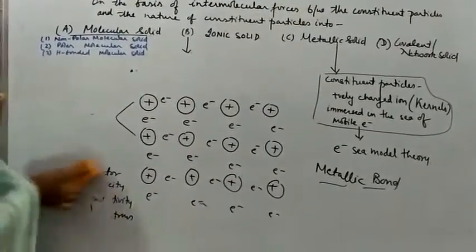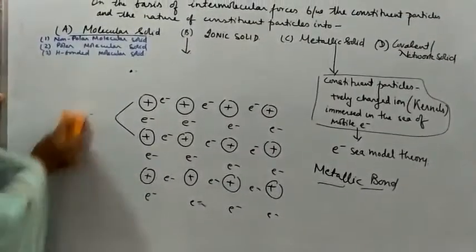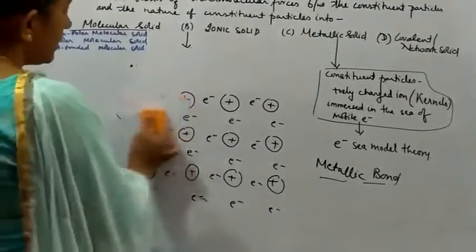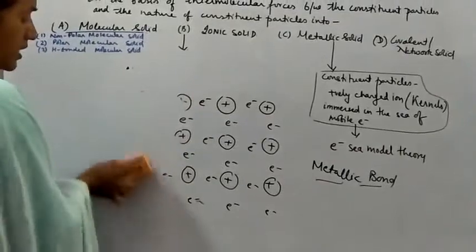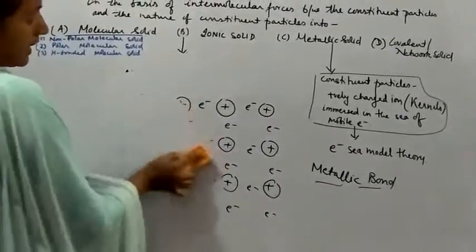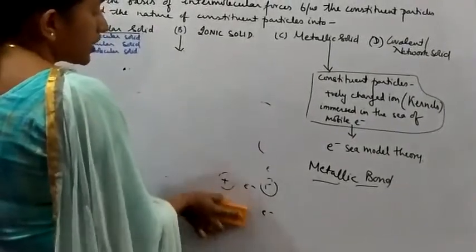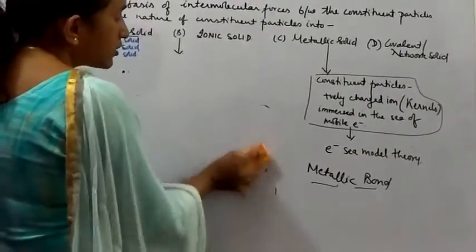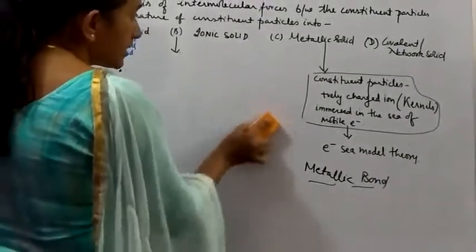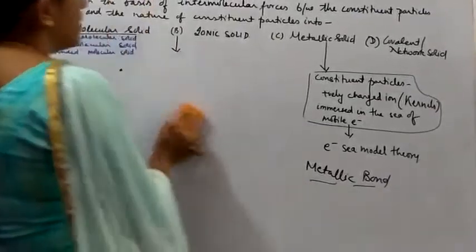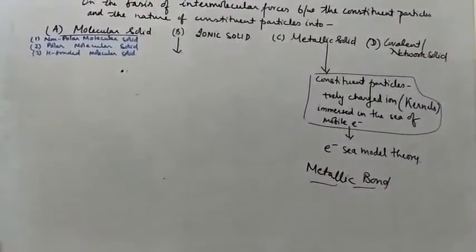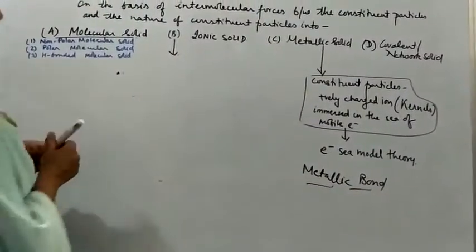Okay, now the next one is the covalent or network solid. In these solids, the constituent particles are the non-metal atoms, which are linked to the adjacent non-metal atom through the covalent bond, right?